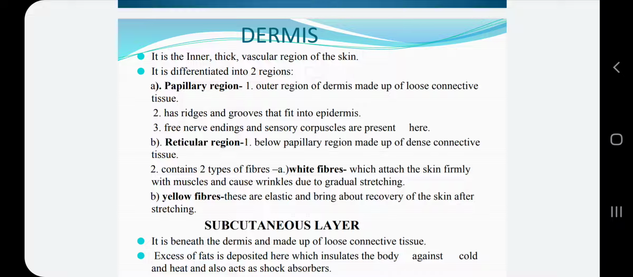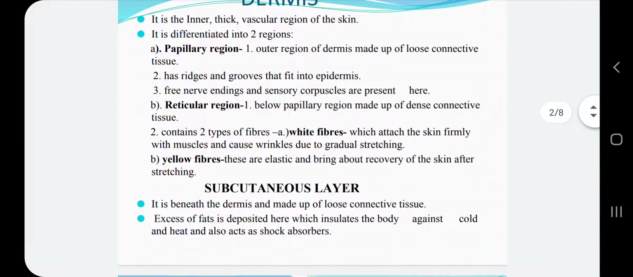of the skin. Now the subcutaneous layer, which is below the dermis region, is also made up of loose connective tissue, and in this layer excess body fat is deposited, and this fat insulates the body against cold and heat, and also acts as a shock absorber. So these are the other two layers of the skin, the dermis and the subcutaneous layer.